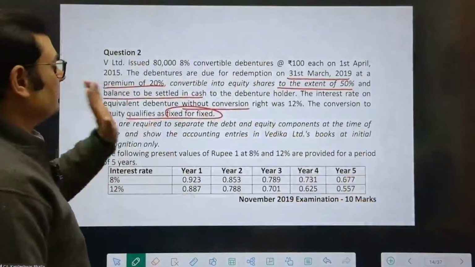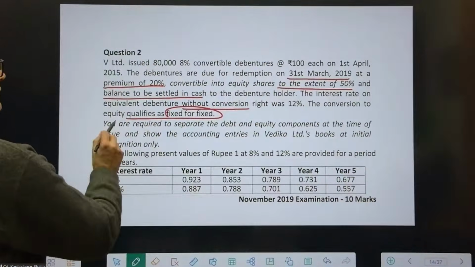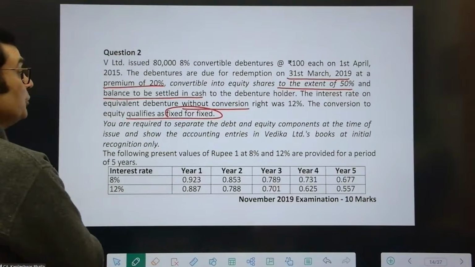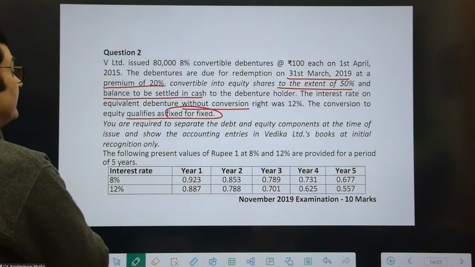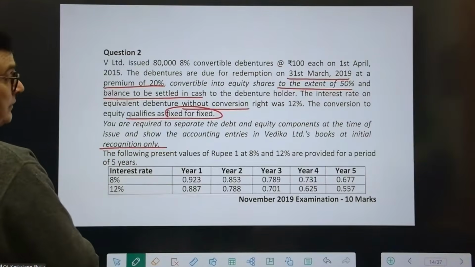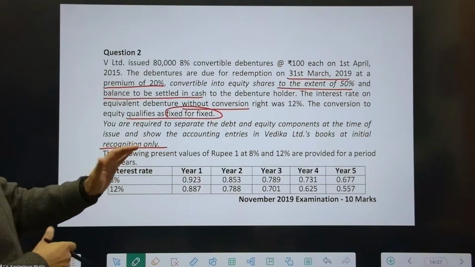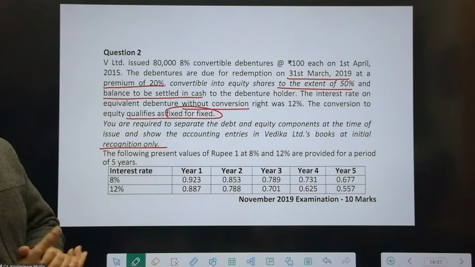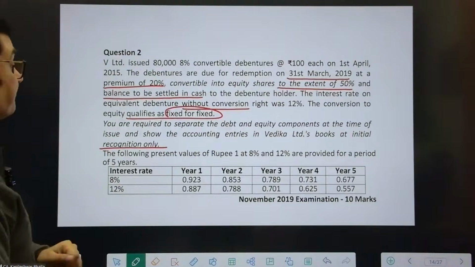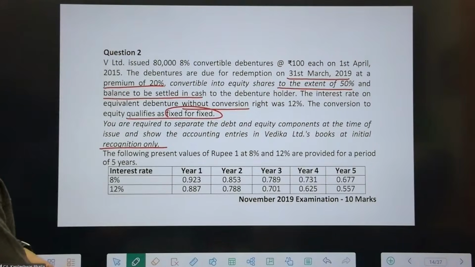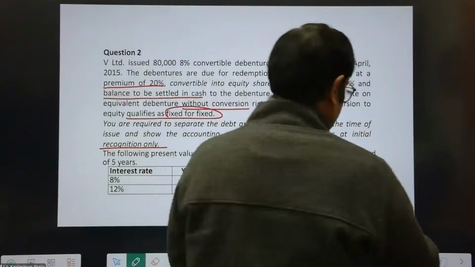It very clearly says it meets the fixed for fixed test. You're required to separate the debt and equity components at the time of issue and show the accounting entries at the initial recognition only. So that's great. We are not required to do anything except the entries at initial recognition, but for understanding, we'll take the later stages as well. And then it says the following present value factors are given. Let's solve this. Solution number 2.